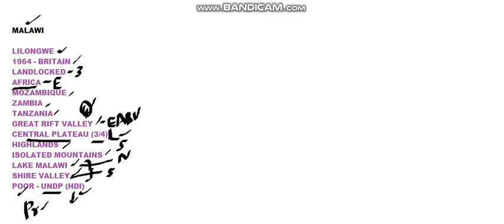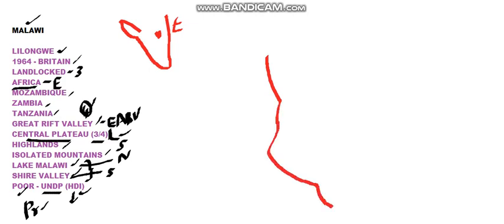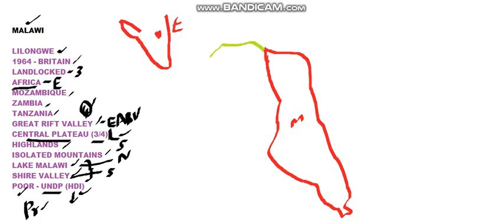To start with, Malawi somewhat looks like this. For example, if this is the eastern side of Africa, Malawi is located over here towards the east. We shall see the basic outline of Malawi. It is a small country when compared to its neighboring countries. It is in this form. We shall see the bordering countries of Malawi first.